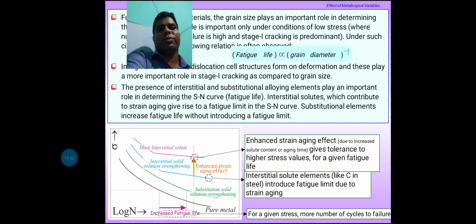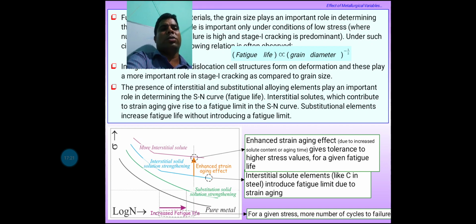Now, the presence of interstitial and substitutional alloying elements plays an important role in determining the SN curve, that means stress versus number of cycles curve, which is actually available in the fatigue life cycle.